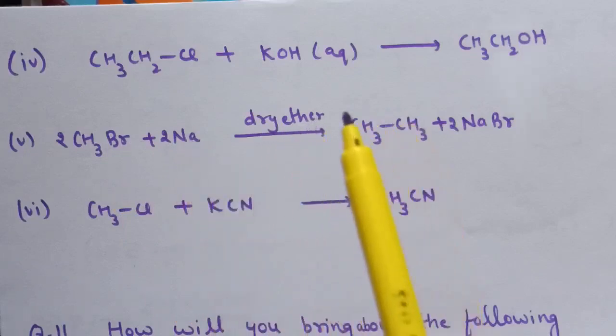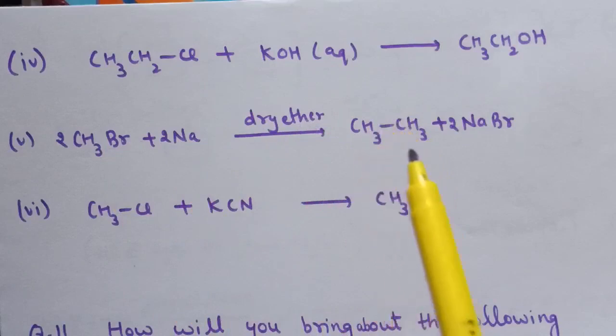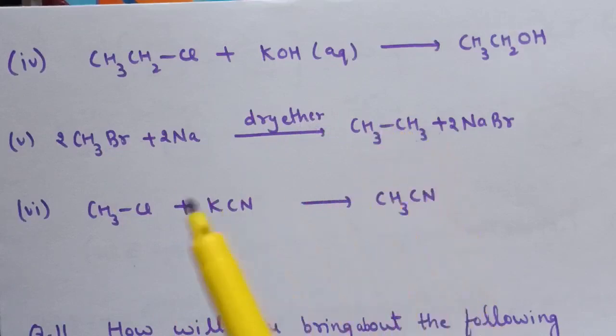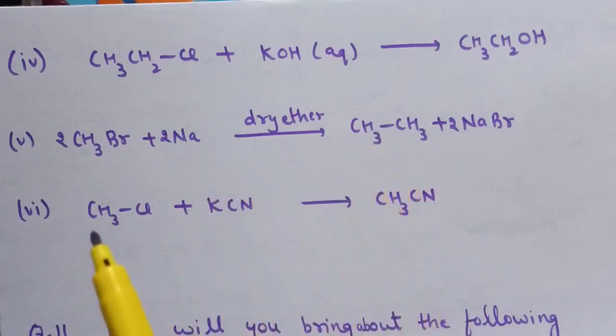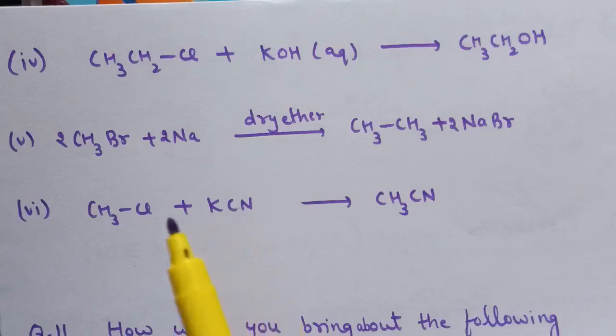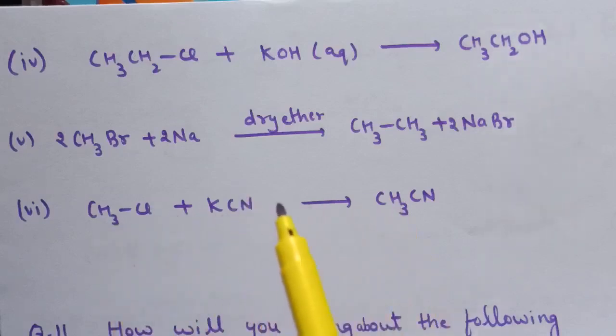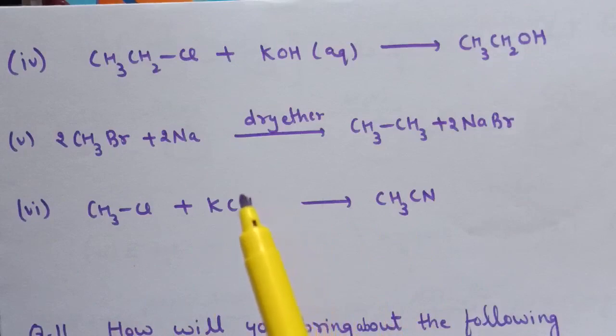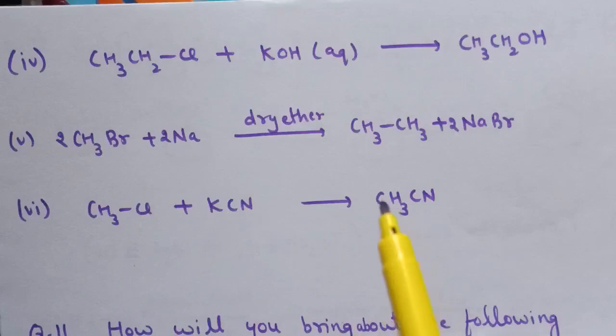So here alkane will form, that is ethane. This is the example of Wurtz reaction. Now last part is when methyl chloride is treated with KCN. So this is the example of nucleophilic substitution reaction. Here CN negative is the nucleophile and it will substitute this chlorine. So here is the product, that is CH3CN.